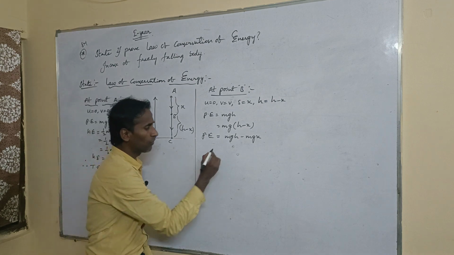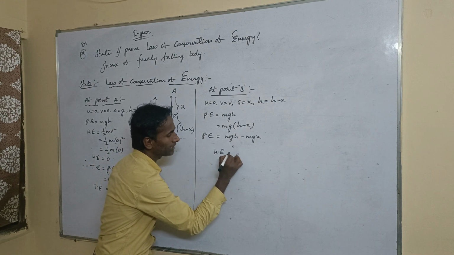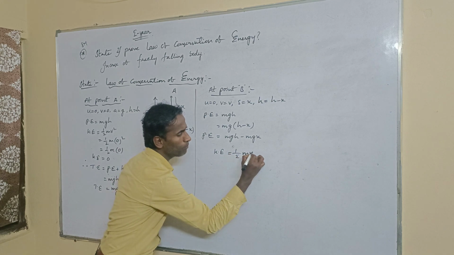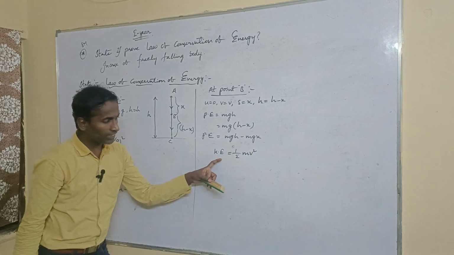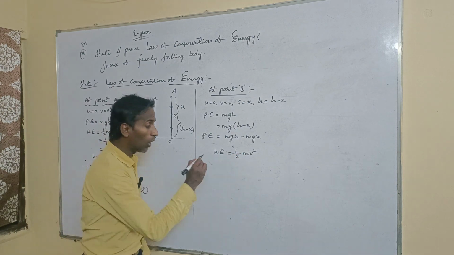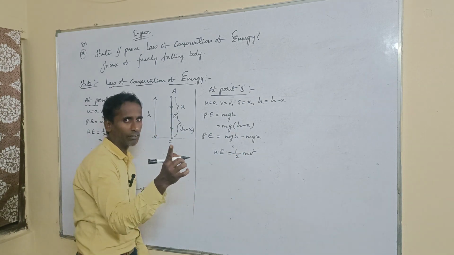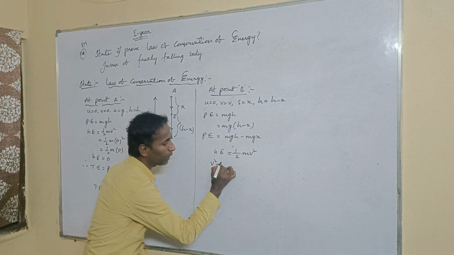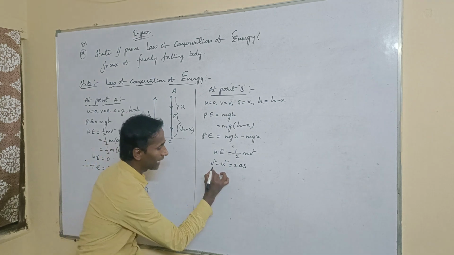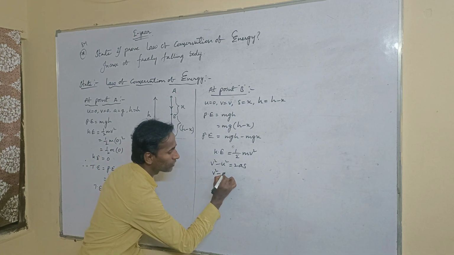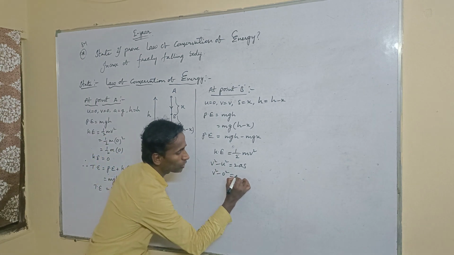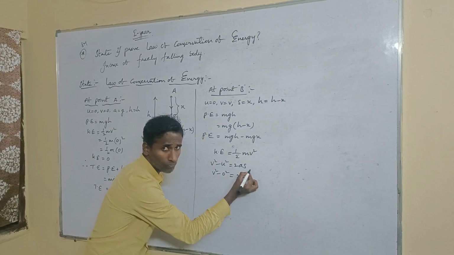Okay, now we are going to find the kinetic energy. The kinetic energy general formula is half mv square. But the v value we don't know. So now we are going to take the kinematics second equation, that is v square minus u square is equal to 2as. Then v square minus 0 square is equal to 2a, because the u value is 0.